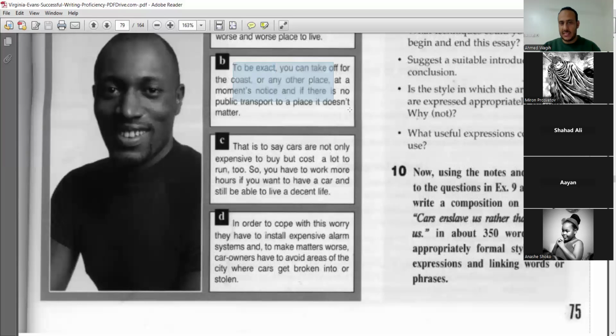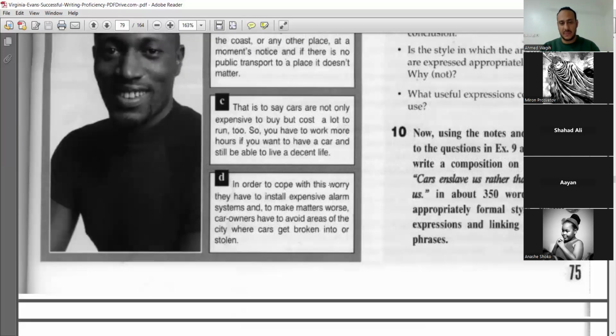B. To be exact, you can take off for the coast or any other place at a moment's notice, and if there is no public transportation to the place, it doesn't matter. So this is one advantage he will talk about.